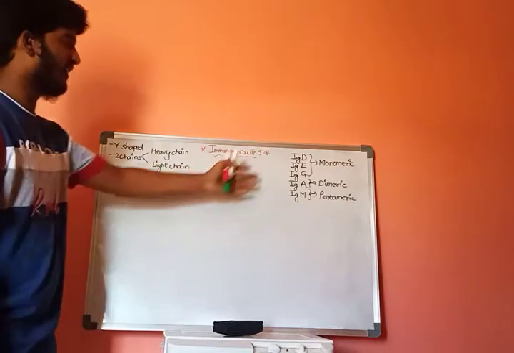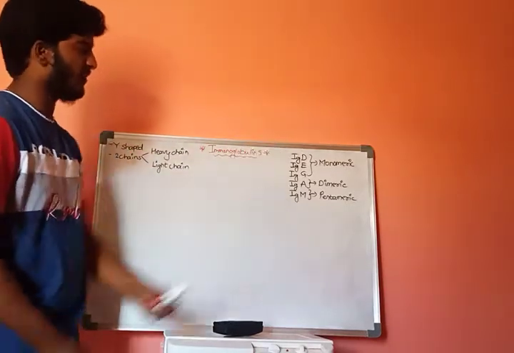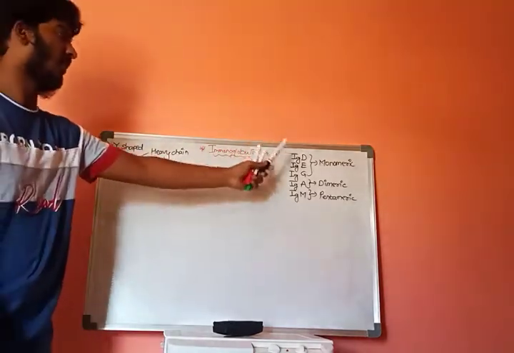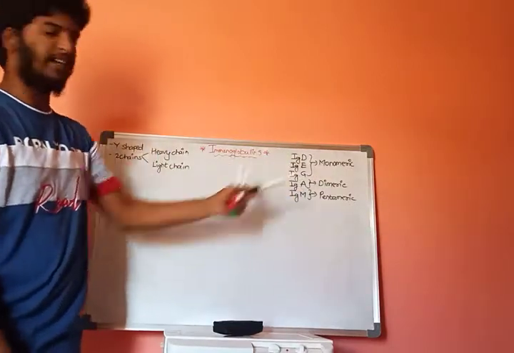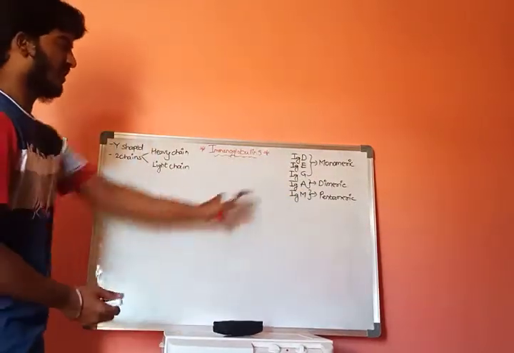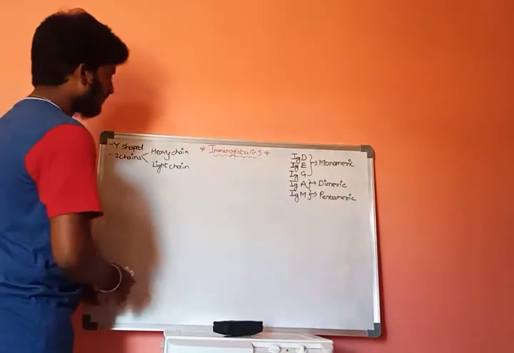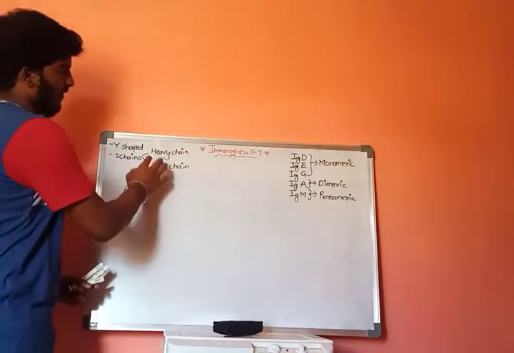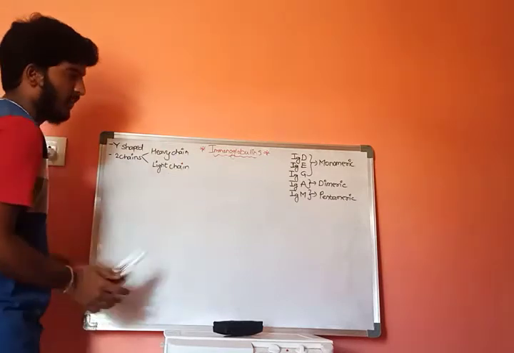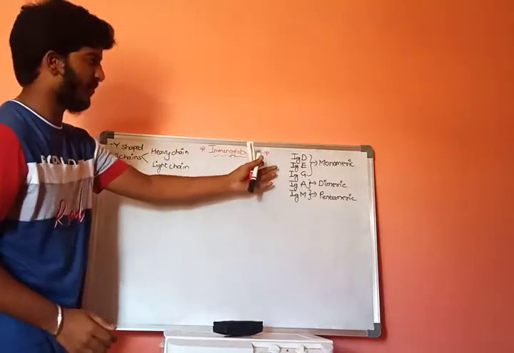Now, let us discuss briefly any one of the monomeric types of immunoglobulin. Let us discuss the IgG type of immunoglobulin.